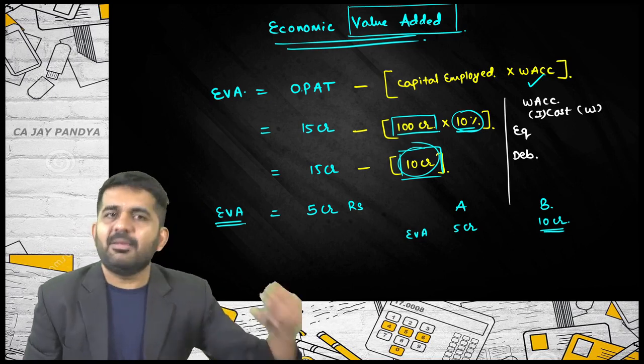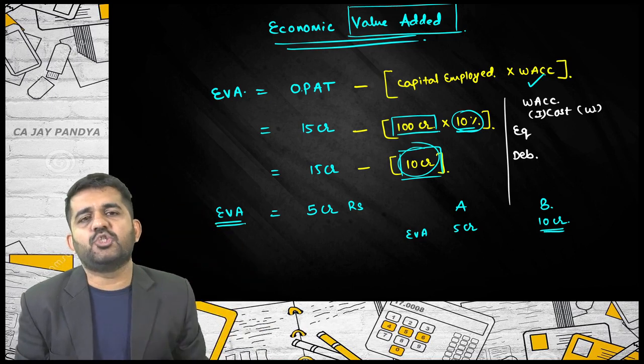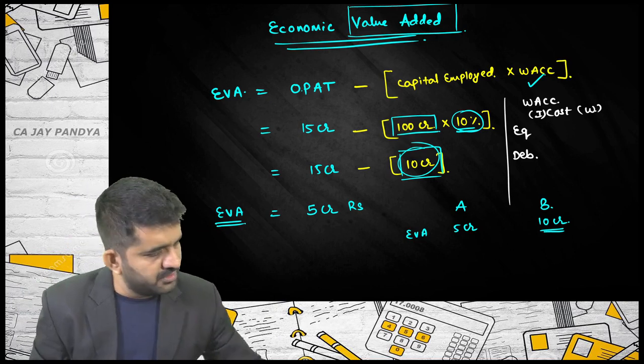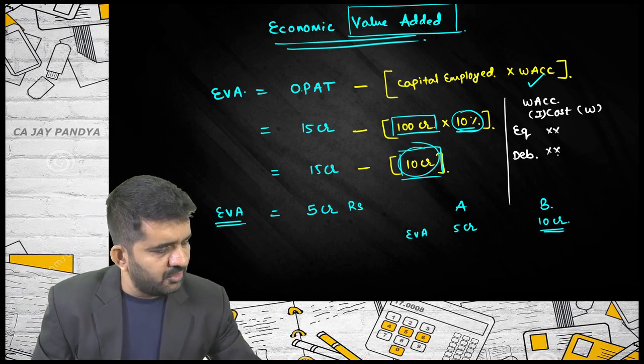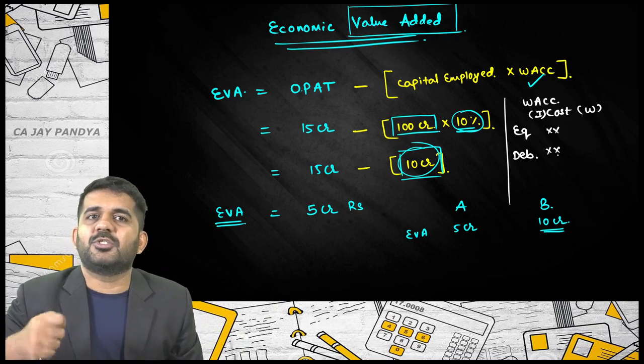Weight. Normally market value is taken. If market value is not available, you can take even book value. Is it alright? What is taken is weight. Write down cost of equity and debentures. Now how to find out cost of equity and debentures?